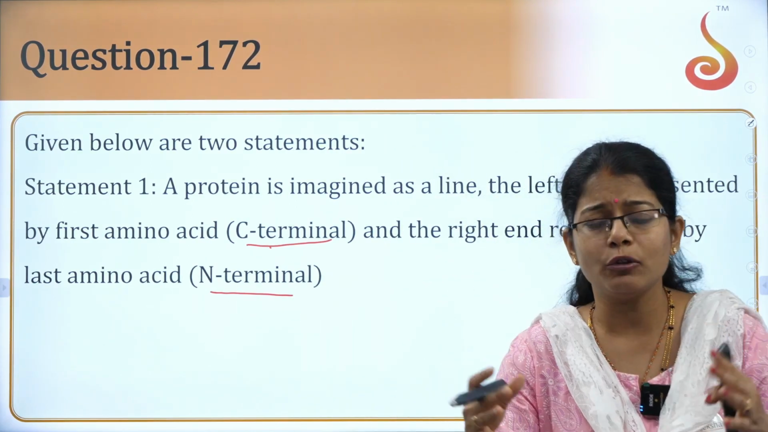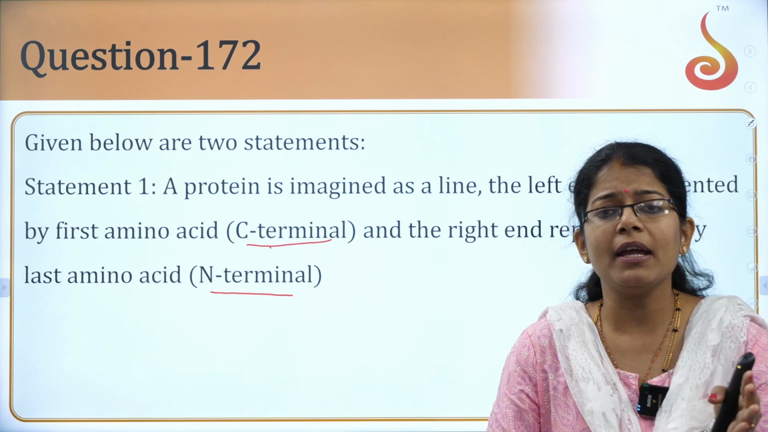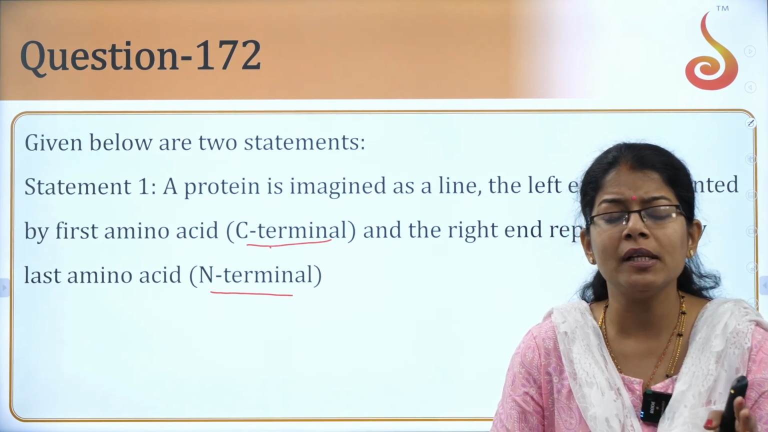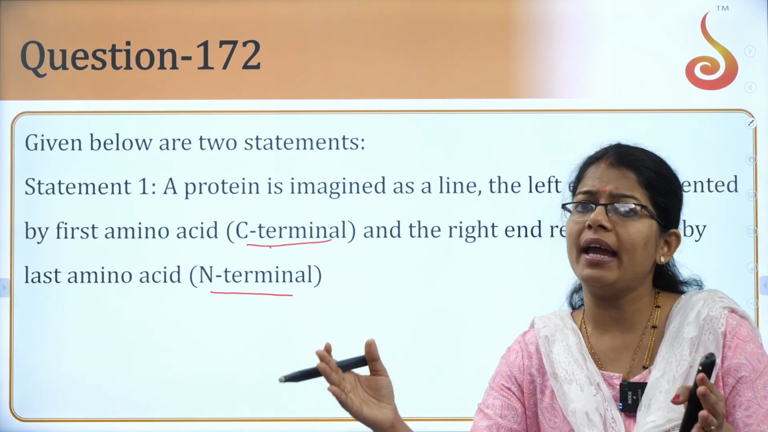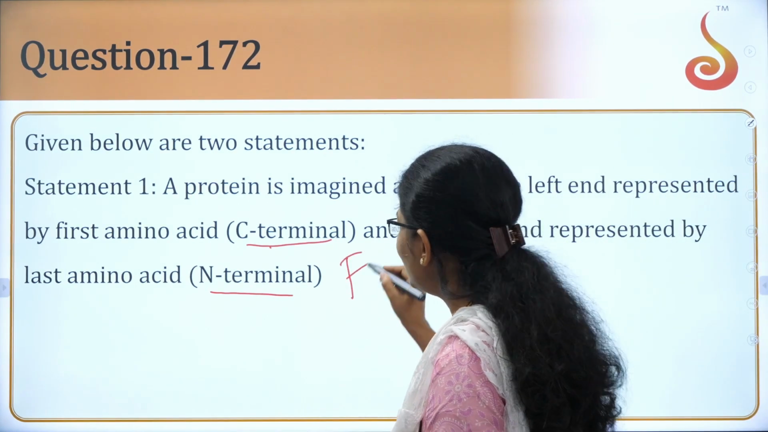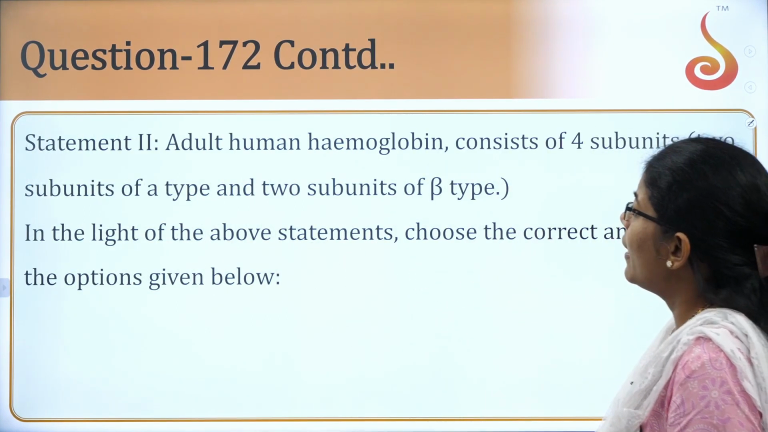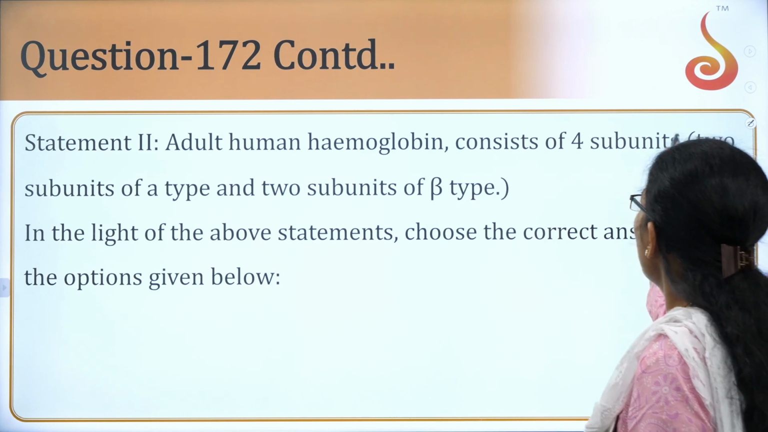It is the opposite. On the left side you will find the amino terminal, and on the right side the carboxylic terminal. So this is actually false, right? Okay. Next one. Adult human hemoglobin consists of 4 subunits.